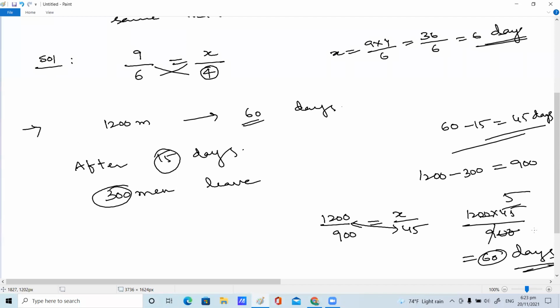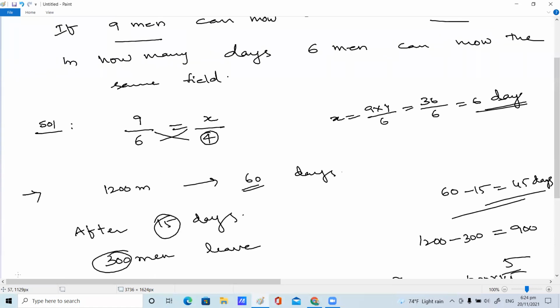There are many questions. The question is a little tricky, but if you understand, it is easy. Why? Because initial values are different and later some changes will happen. Initially 1200 men are provisioned. After 15 days, 300 men leave the work. So 60 minus 15 is 45 days.